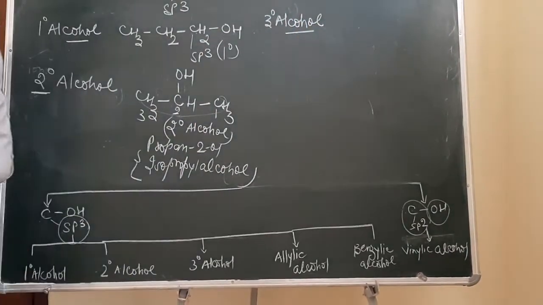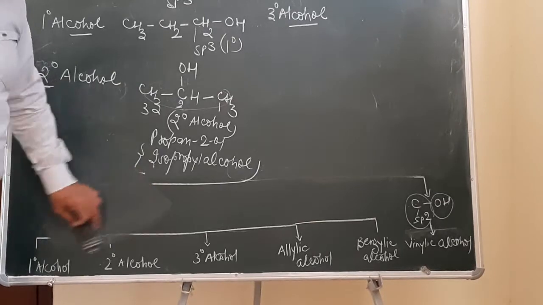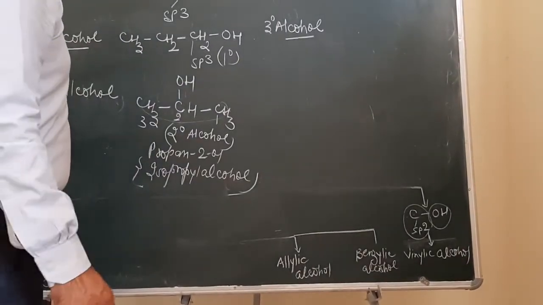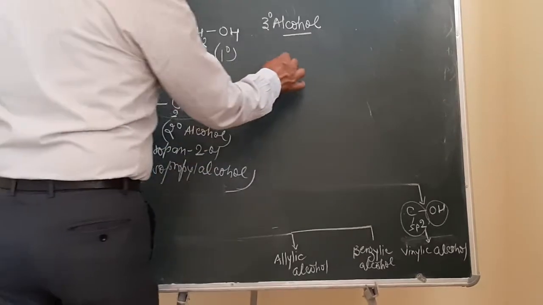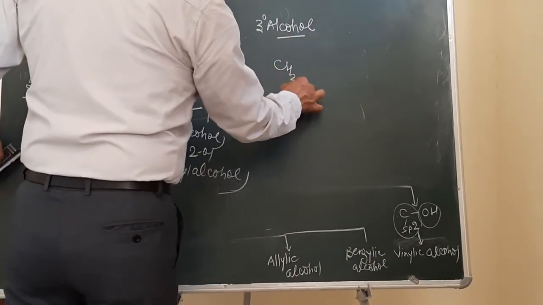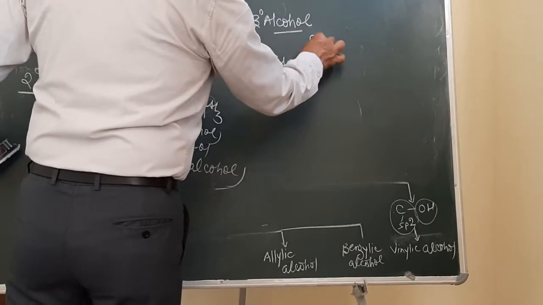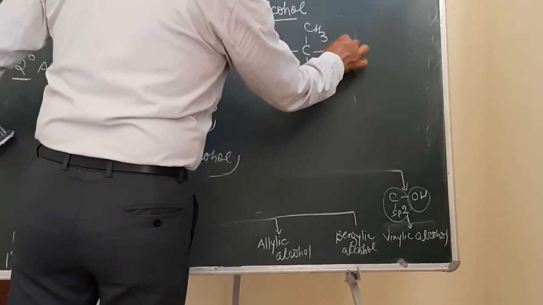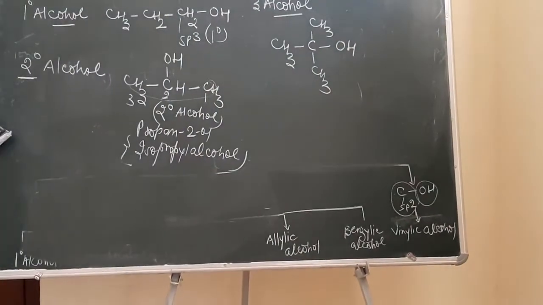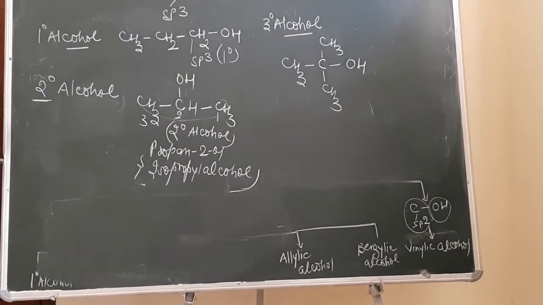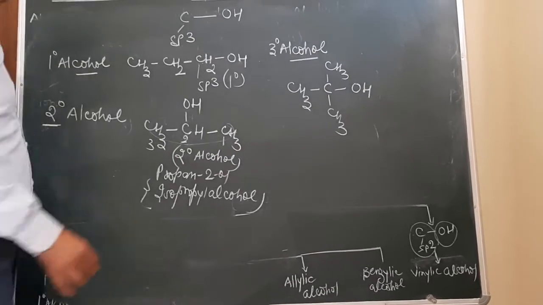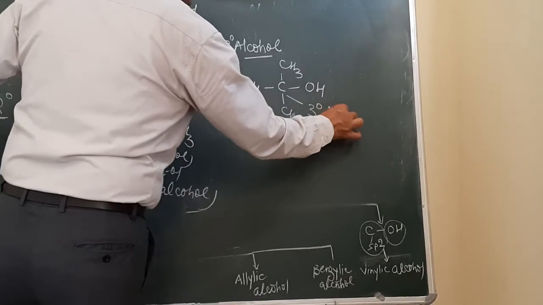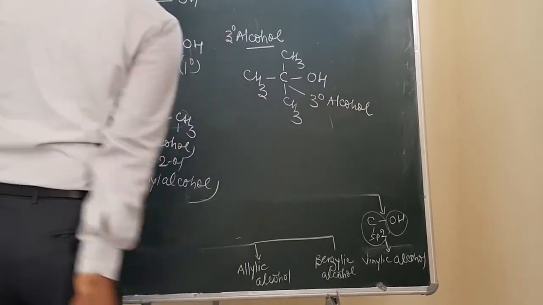It means here in this case, the OH group will be attached to that carbon atom which is 3 degree in nature. As for example, we consider CH3, C, and then CH3, and then CH3, and this group over here will be OH. Just see the nature of the carbon atom to which the OH group is attached. This is a 3 degree carbon over here. So what is the nature over here? 3 degree. So this alcohol will be a 3 degree alcohol.